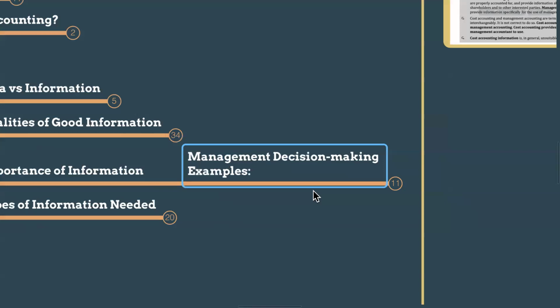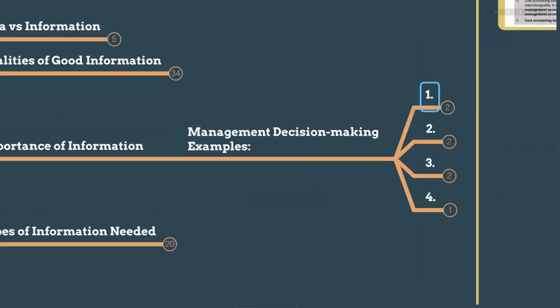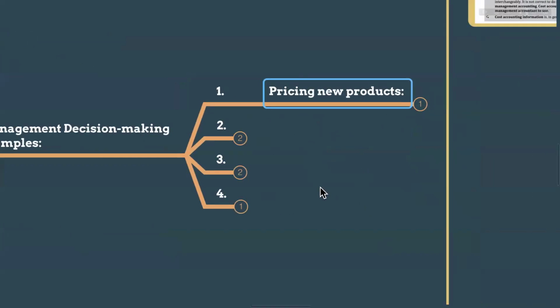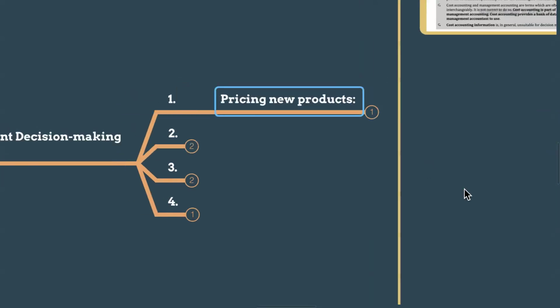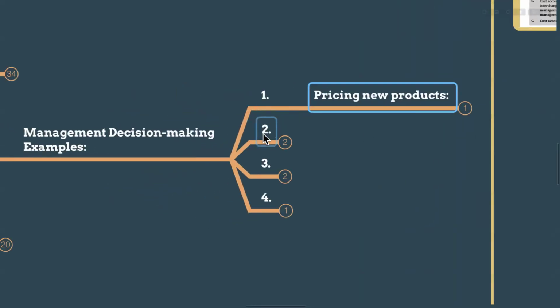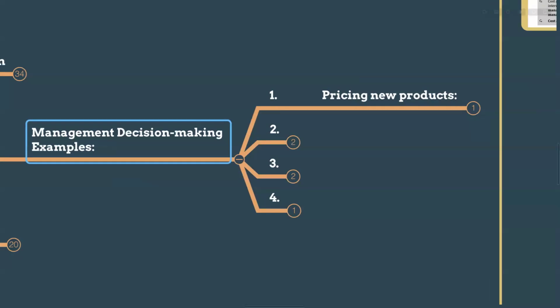Because we are going to do some decision making in management accounting and management decisions. What kind of decisions? We will price our new products, like cost plus pricing decisions. Once we have computed our unit cost price, we will add some markup, then we will come up with the unit price. So with cost plus pricing decisions, only then can we price our new products. That is management decision making. Only then can we give the products to customers at reasonable, competitive prices, right? If we want to determine how much we are going to set as a price for our new products, you must have the cost details, management accounting details. That's one of the decision makings, right?